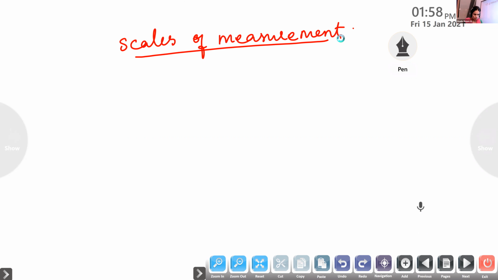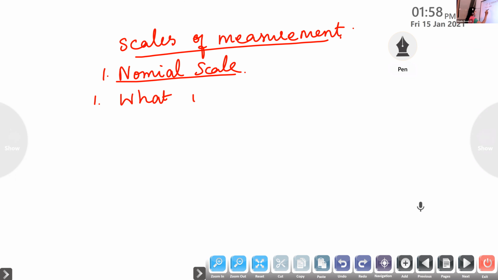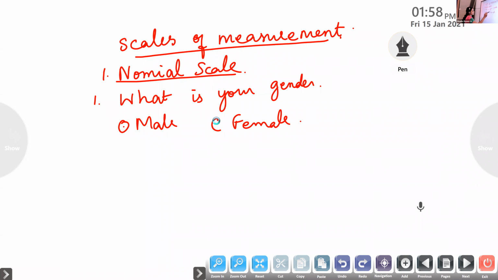First one is nominal scale. Nominal means some name. For example, what is your gender? This is the data we are collecting, isn't it? If you fill a form, you will find two options given there, male, female. Like this, some options will be given. Such type we call as nominal scale.